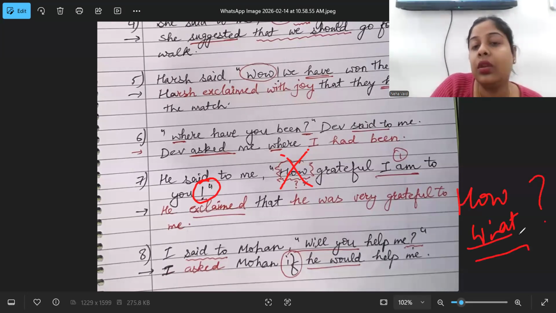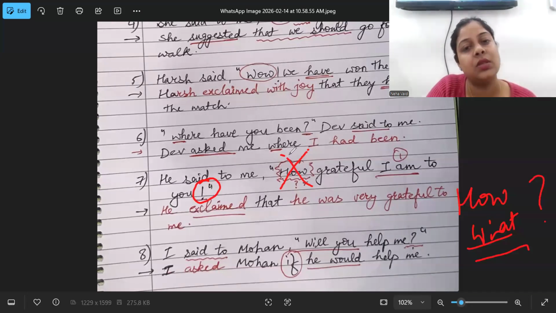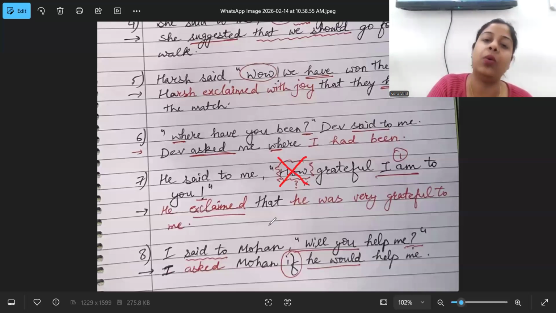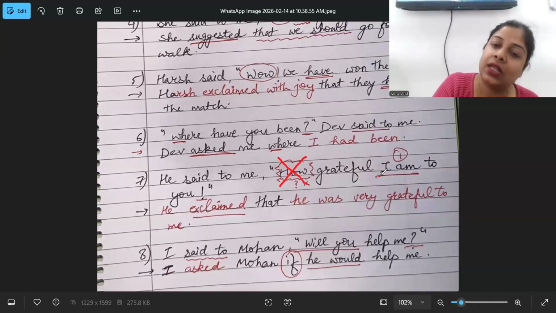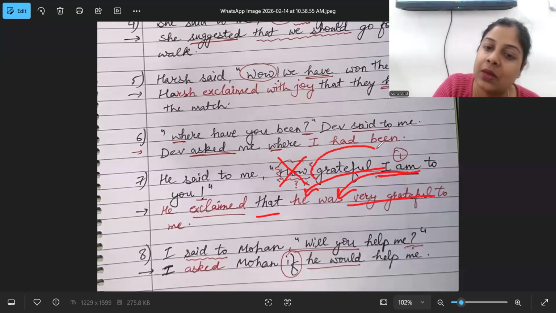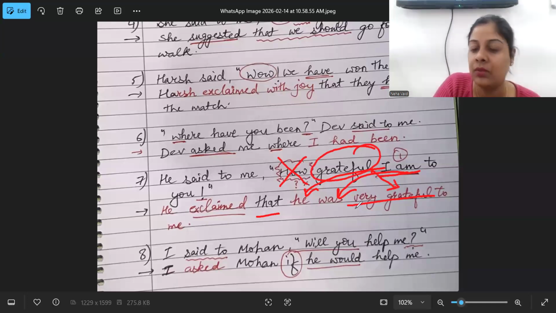But here, the how and what, with an exclamatory mark, need to be removed. So when they are with how, you have to remove how and start the sentence with subject and verb. I changes to he, am changes to was. He was very grateful.